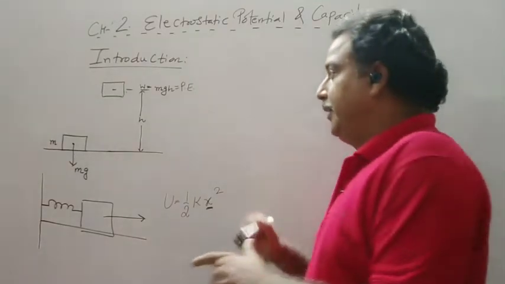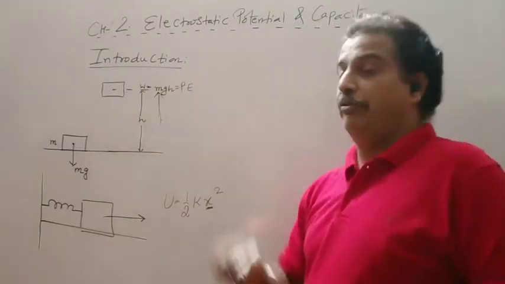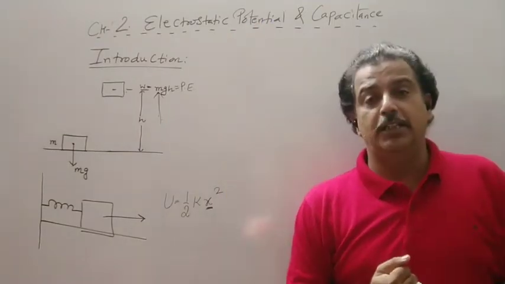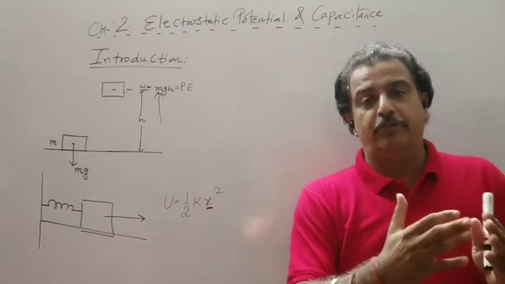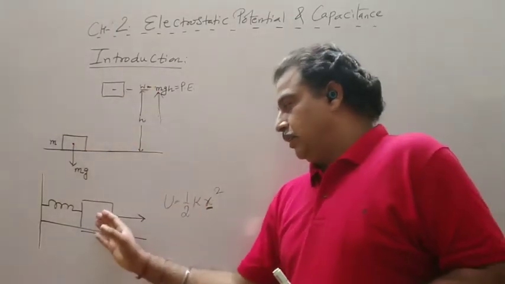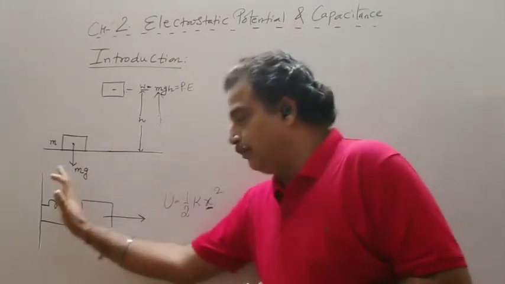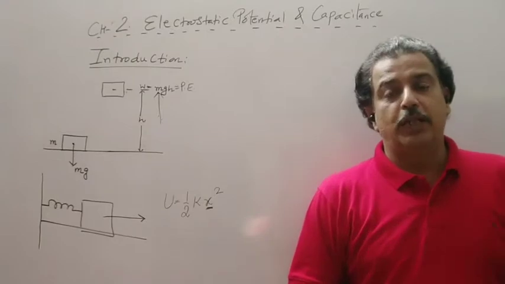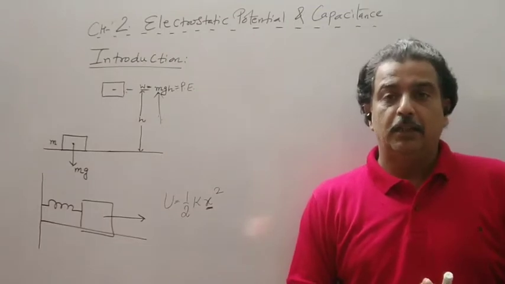Similarly, the potential energy was stored in the mass of the body. Here in this chapter, our electrostatic potential energy will be stored in the charge, on which we will do the work to move it from one point to another. Here the body was moved from the surface to a height h. Here the object which was attached to the spring is stretched, or you can compress it. In any case, your work will be stored in the spring. The sum of potential and kinetic energy always remains constant, that is, the mechanical energy is conserved.